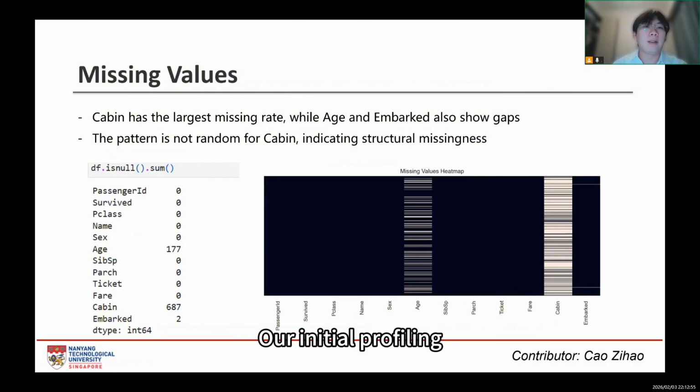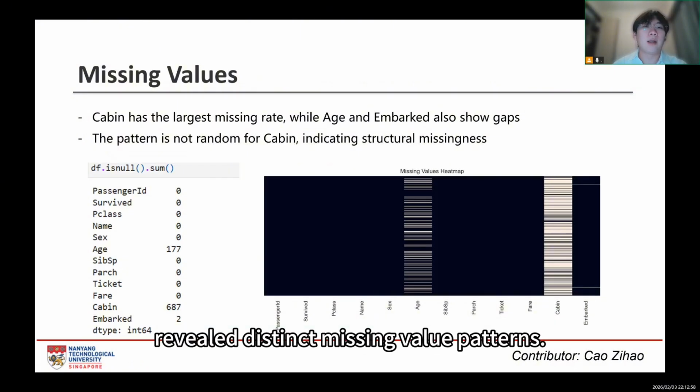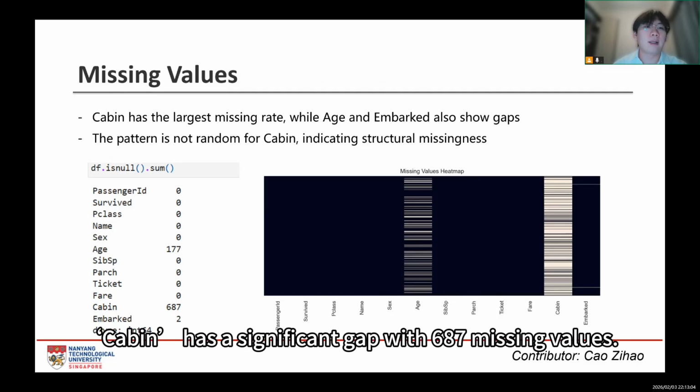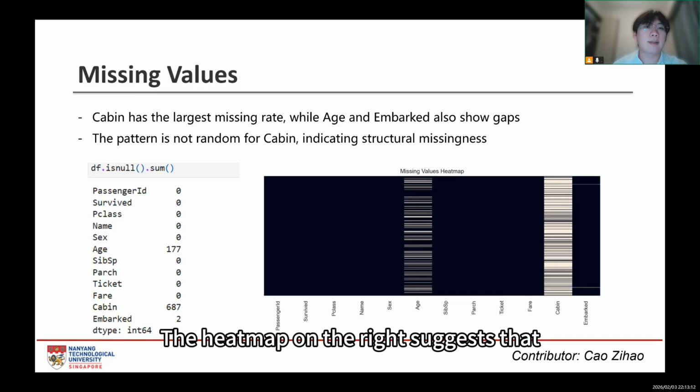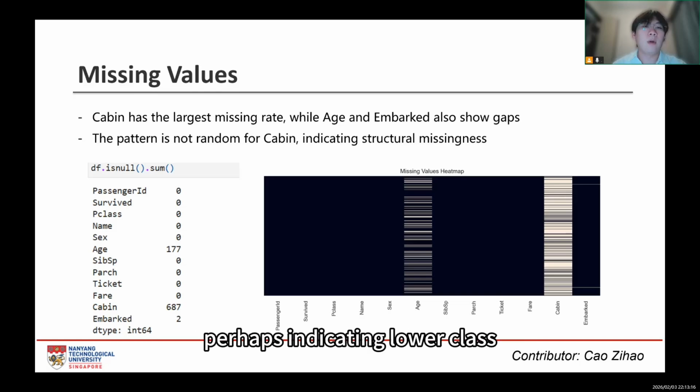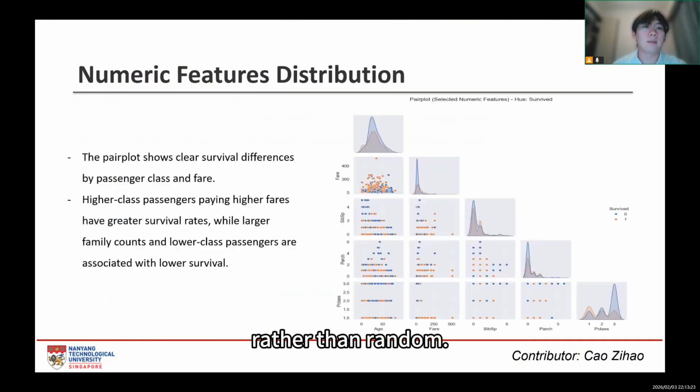Our initial profiling revealed distinct missing value patterns. While age has 177 missing entries, cabin has a significant gap with 687 missing values. The heat map on the right suggests that the missingness in cabin is likely structural, perhaps indicating lower class passengers without assigned cabins, rather than random.